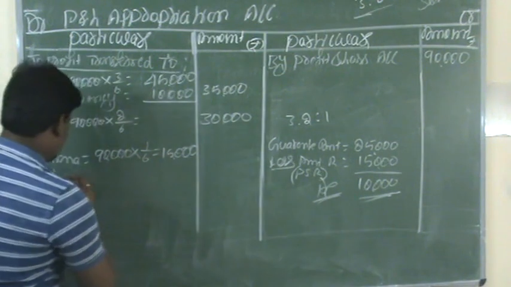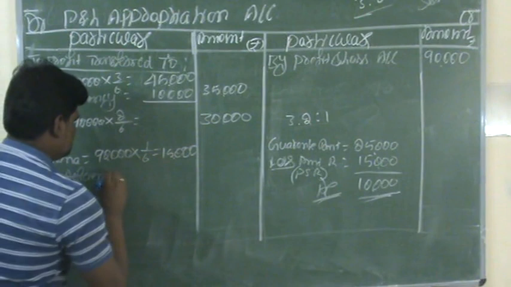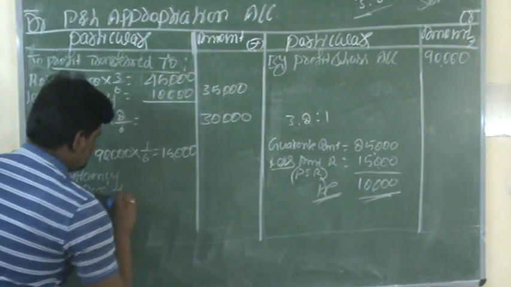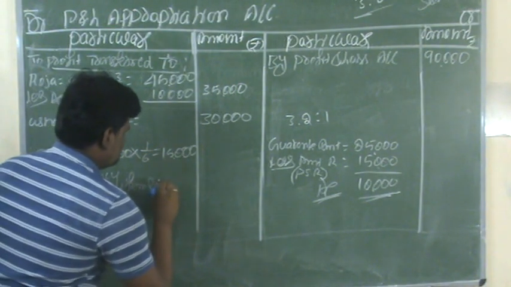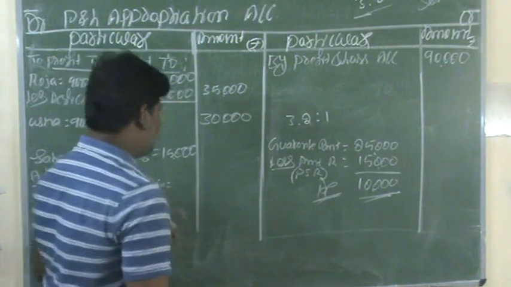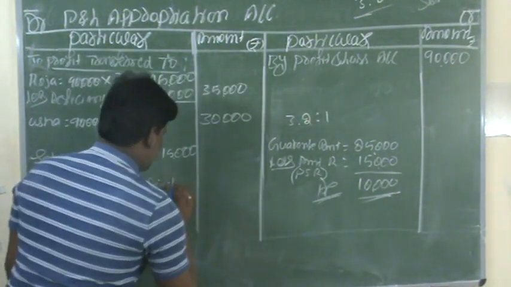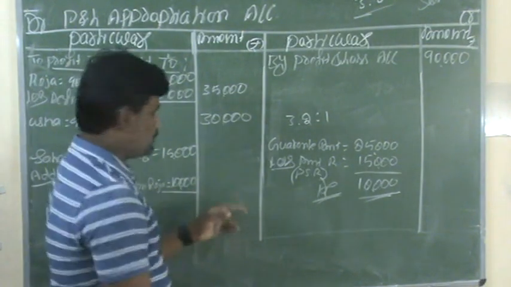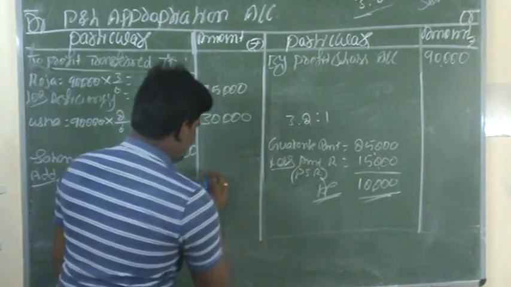Deficiency received from Roja. What is the deficiency amount? 10,000. Now we have to add 15,000 plus 10,000, 25,000.